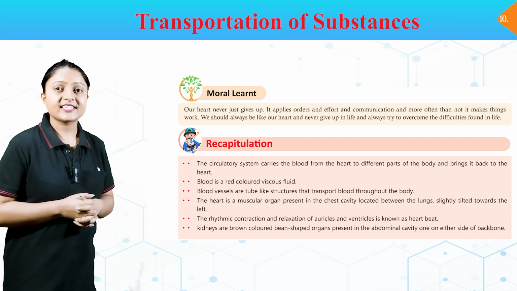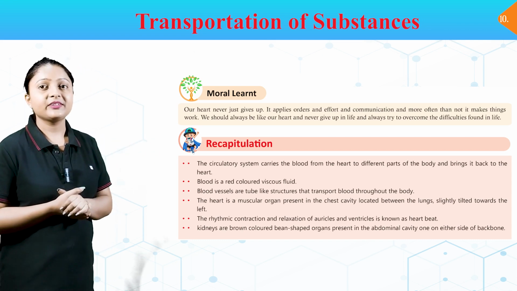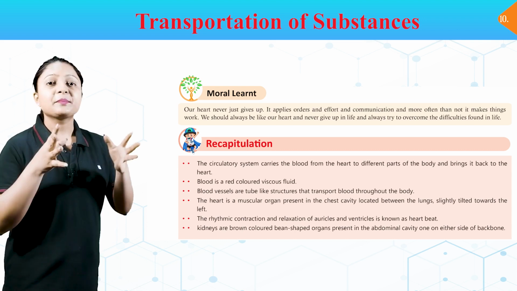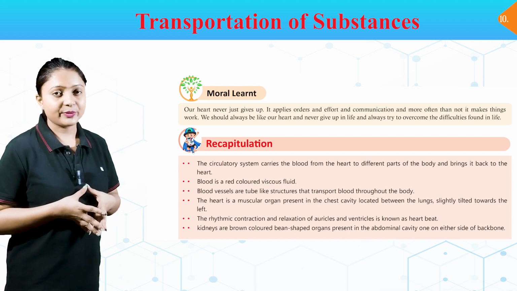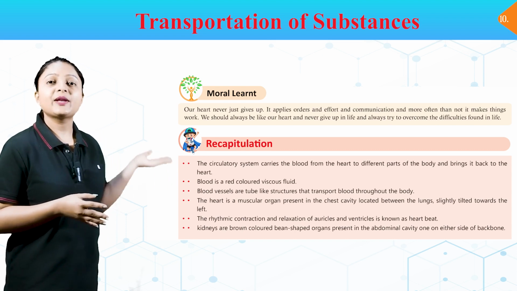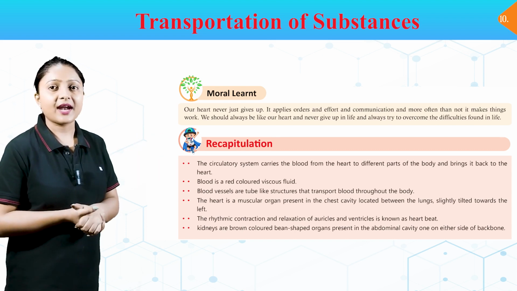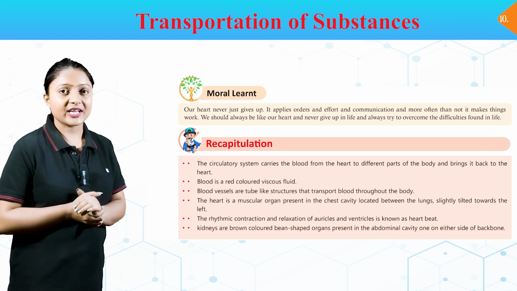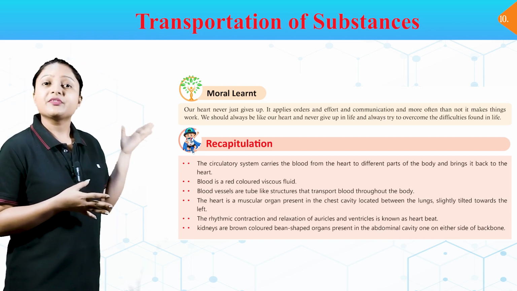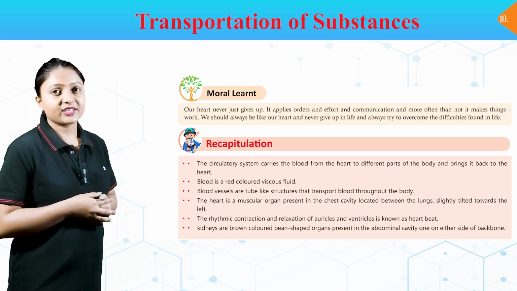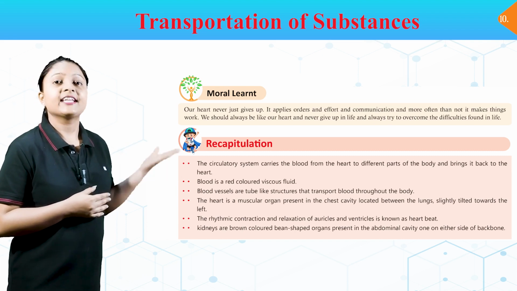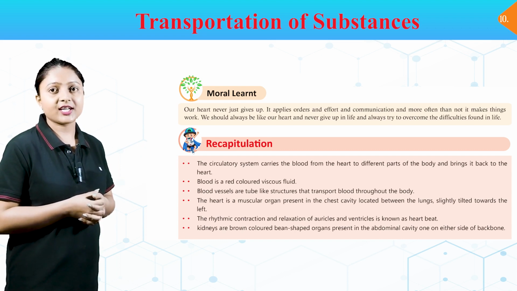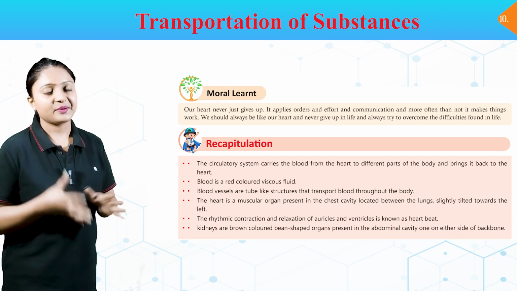Recapitulation. The circulatory system carries the blood from the heart to the different parts of the body and brings it back to the heart. Blood is a red-colored viscous fluid. Blood vessels are tube-like structures that transport blood throughout the body. The heart is a muscular organ present in the chest cavity located between the lungs, slightly tilted towards the left. The rhythmic contraction and relaxation of auricles and ventricles is known as heartbeat.